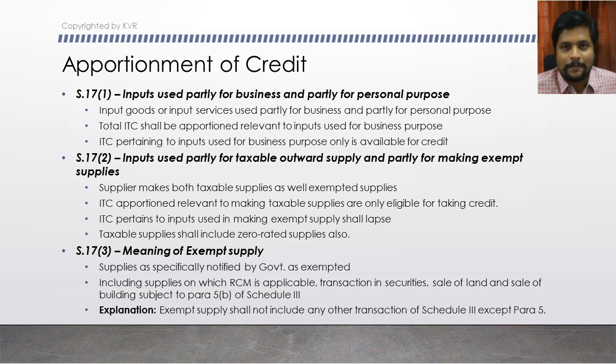Second, by virtue of this section, exempted supply also includes the supplies on which the tax is paid under the reverse charge mechanism. Those supplies are actually input supplies only, but because of the reverse charge mechanism scenario, the recipient of the supply has to pay taxes directly to the government. Just because the person is directly paying taxes to the government, that will not be called a taxable supply. It has to be included with the exempted supply because of this provision.